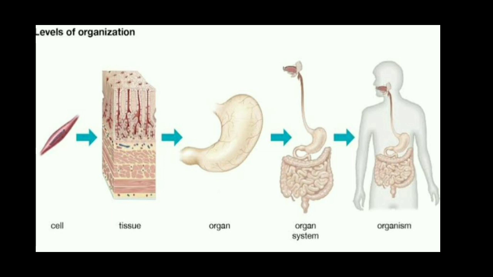If you take amoeba, we know amoeba is a unicellular organism. Are there any organ systems in amoeba? No. It has a single cell only. It performs all the vital functions like respiration, nutrition, excretion, reproduction by the single cell only.